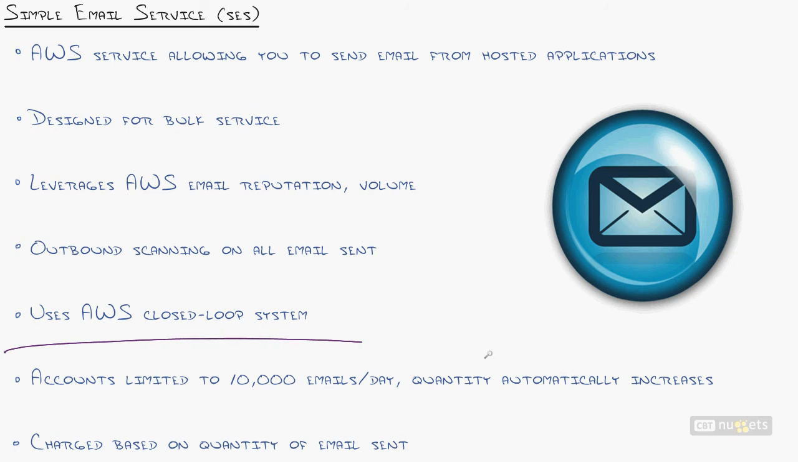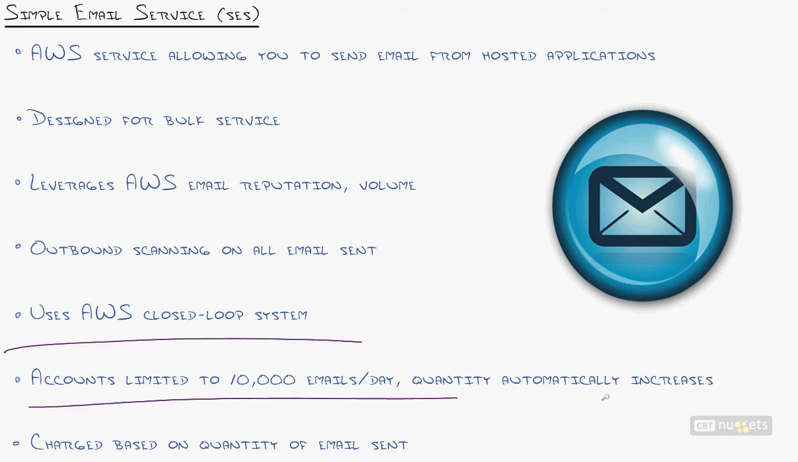So AWS uses a closed loop system, allowing them to receive the feedback. And if you are sending a bunch of stuff that's being marked by people as spam, you're likely going to get contacted by AWS saying, "Hey, what are you doing? What kind of stuff are you sending? We want to make sure that it's all legitimate," and so on.